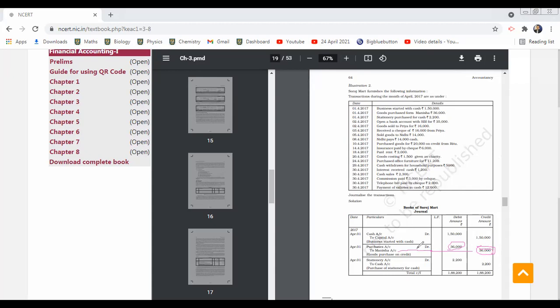You are able to identify under which category those two accounts fall. Then you apply the principle. If it is a real account, debit what comes in, credit what goes out. If it is a personal account, debit the receiver, credit the giver. If it is a nominal account, debit all expenses and losses, credit all incomes and gains.